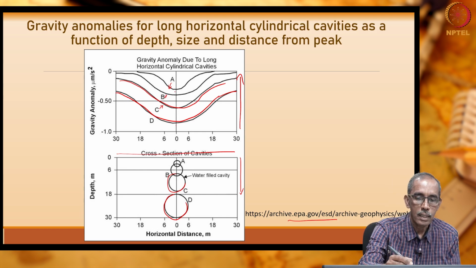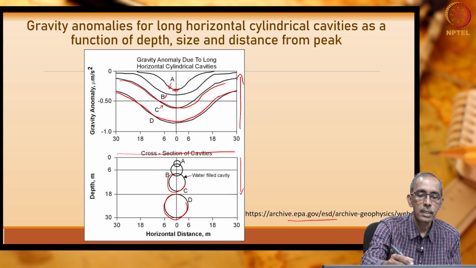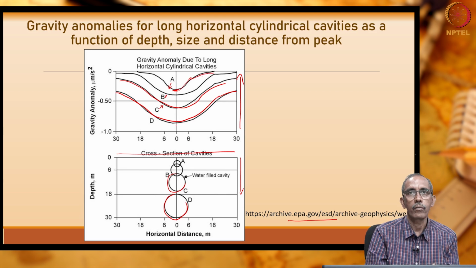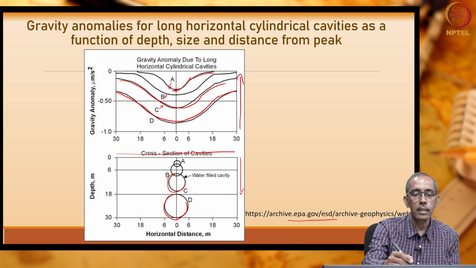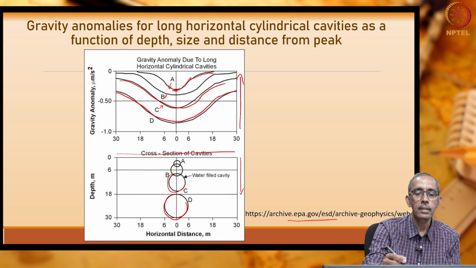So, look at the distance from the peak. So, this is the peak anomaly. Since the cylinder's diameter is very small, very quickly we go to the background value. Take a look at D. D is a very large cylinder, so it has a maximum peak, maximum anomaly.